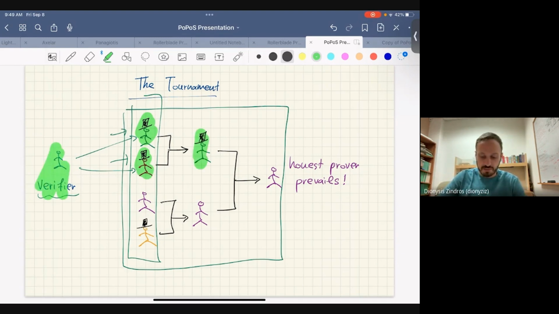But the verifier always has to be the mediator of this process. Because if a prover is adversarial, he might just claim that he's playing the game, but the honest guy's left hanging, right? So you definitely need to be standing in the middle in this network. It's kind of a data availability issue, where you cannot really prove that the other person did not play the game. Yeah, good question. Sweet.